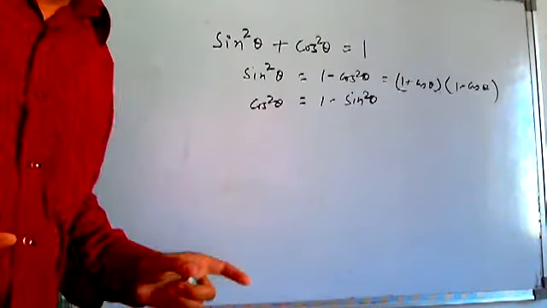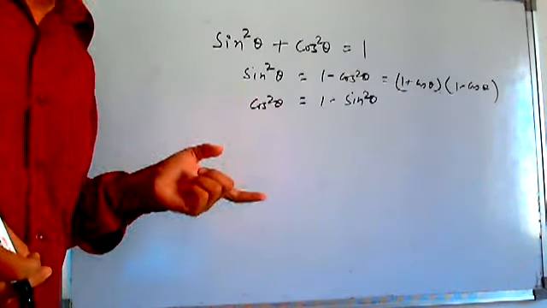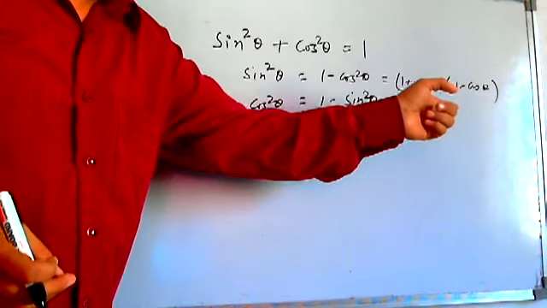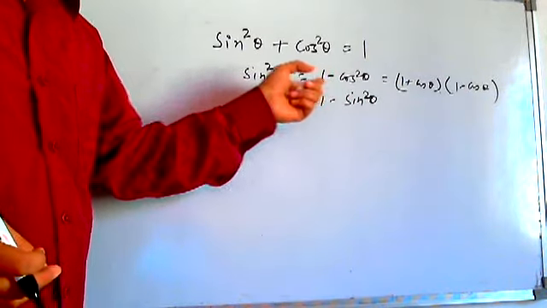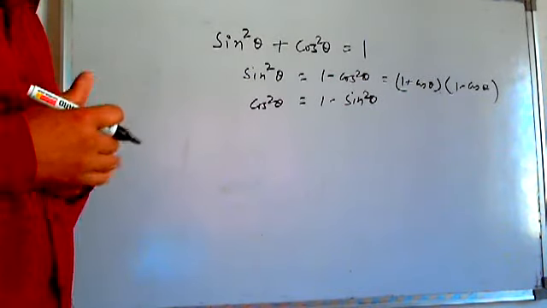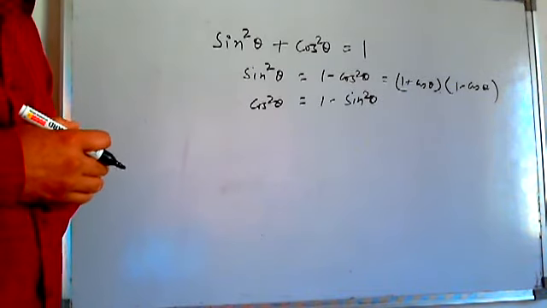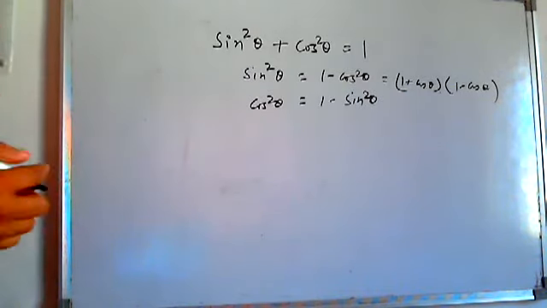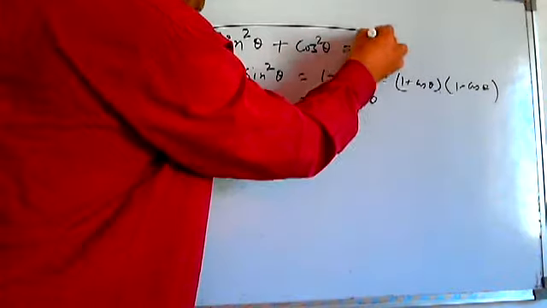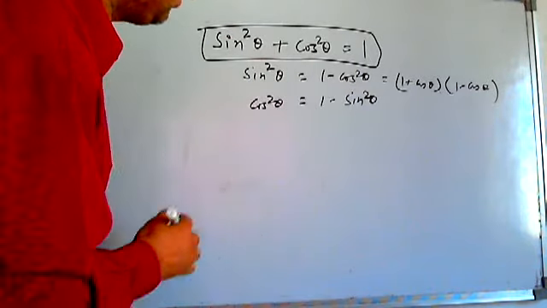If only 1 plus cos theta is there and you have to bring it to sin square theta, you just multiply it by 1 minus cos theta. You will get this easily. So just make a plan of how to move, what you have to get, what your target is. Okay, this can be utilized in this way. This is the identity I have used in these fashions as well.